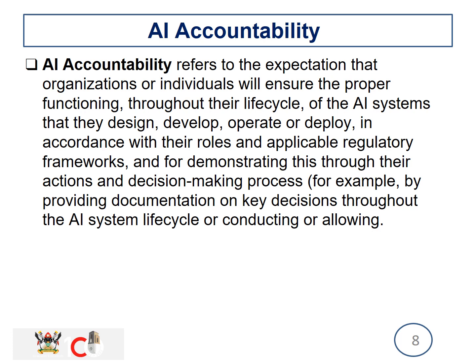For example, by providing documentation on key decisions throughout the AI system lifecycle. AI accountability means the things that I have to take responsibility for when making my module or my AI detector. So that's what AI accountability means. Thank you.